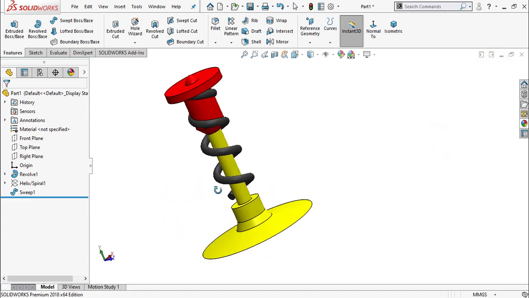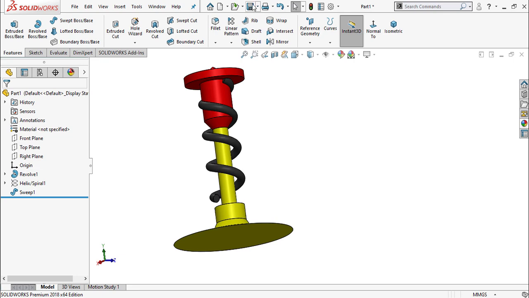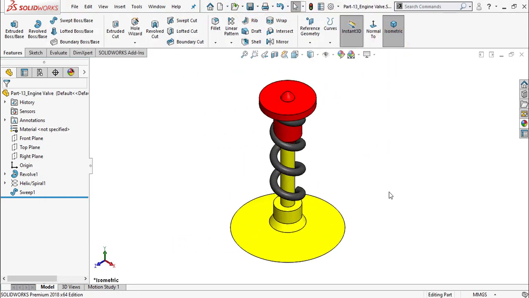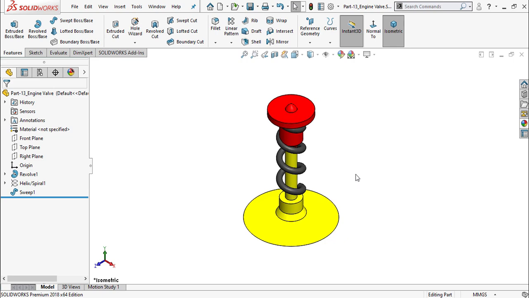Now our engine valve is ready. So save it as. So this is a video on engine valve. Stay tuned for more SOLIDWORKS tutorials. We are going to create a 4-cylinder engine project.